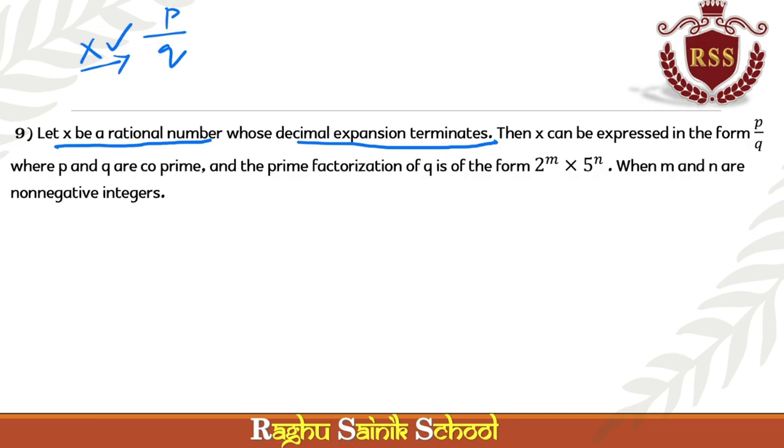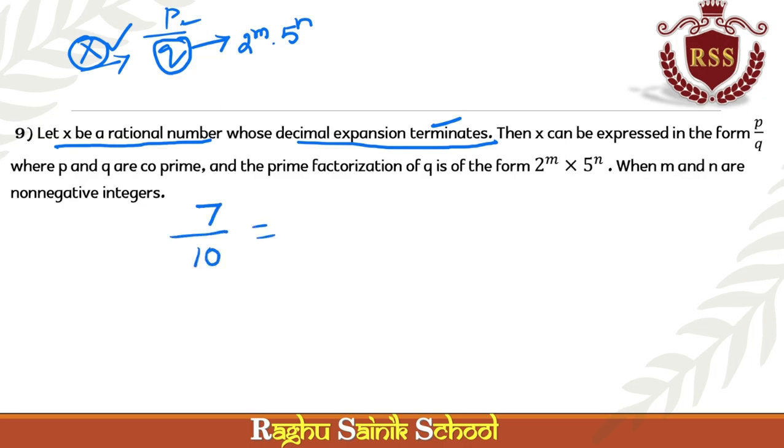When it terminates, if the q is in the form of 2 power m into 5 power n, then only x can have a terminating decimal. Let's go with the example. Let's see 7 by 10.